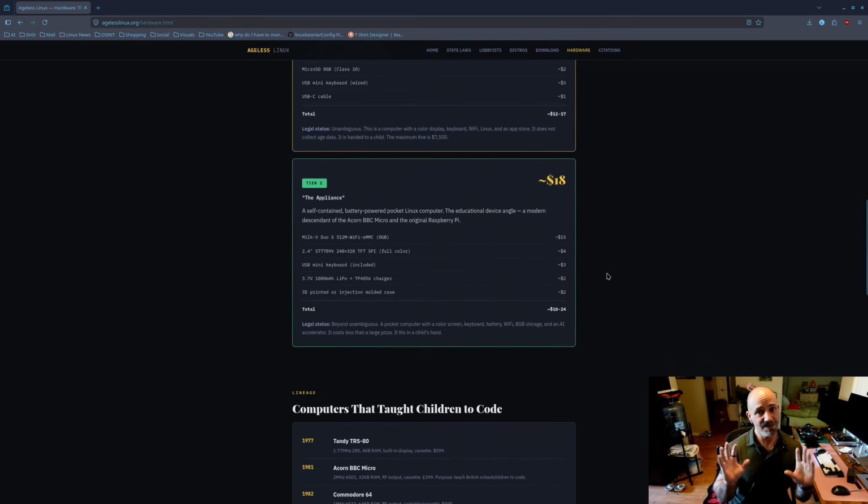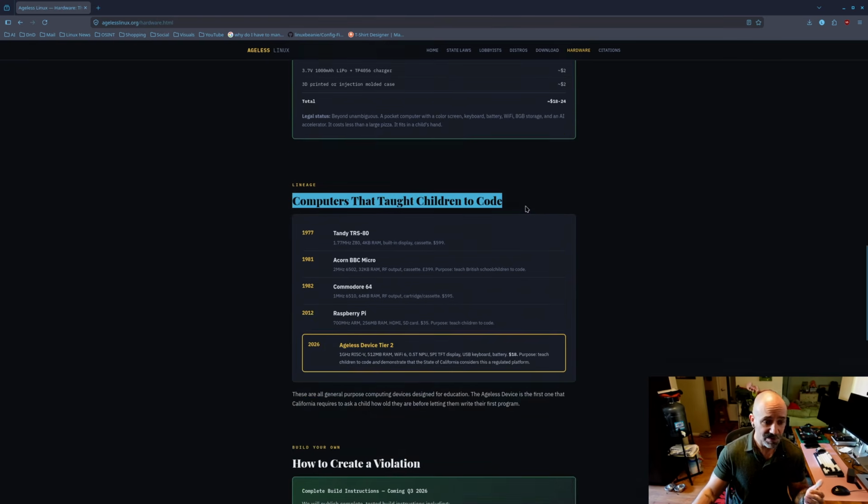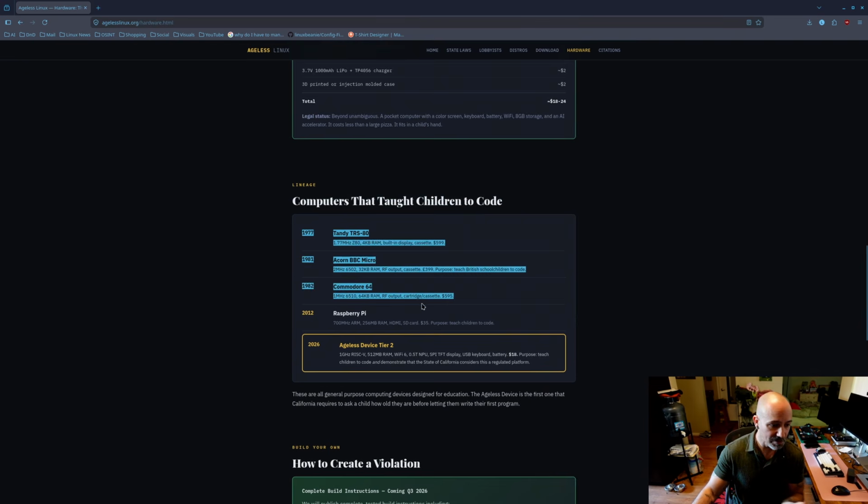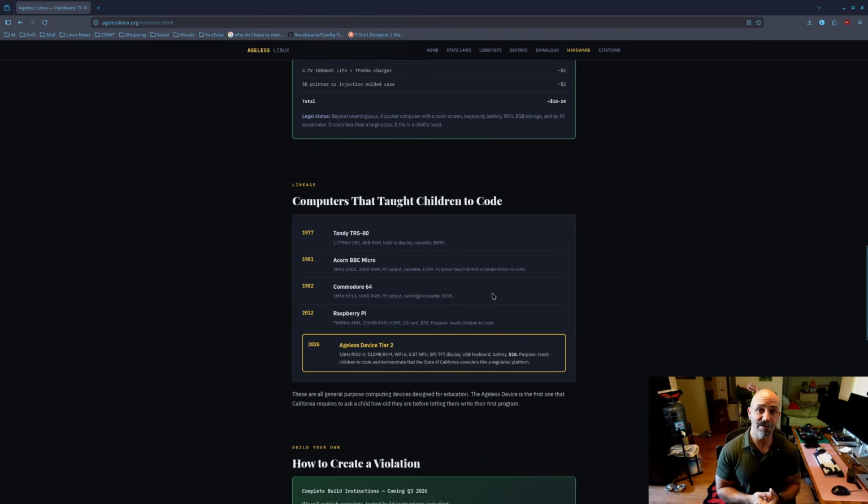This is crazy. Like I said before, I don't advocate breaking the law. You know, take into account what happens in your state. That's it. Computers that taught children to code. So here's a little bit of history too right here. And I had a Commodore 64. I had one in the early 80s, and literally I learned how to code and I learned how to use computers by manipulating the Commodore 64 and the Commodore Plus 4. And I was like, I don't know, 10 years old, maybe less than 10 years old.